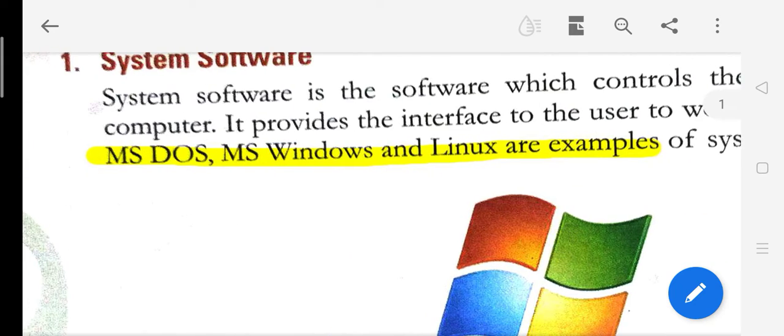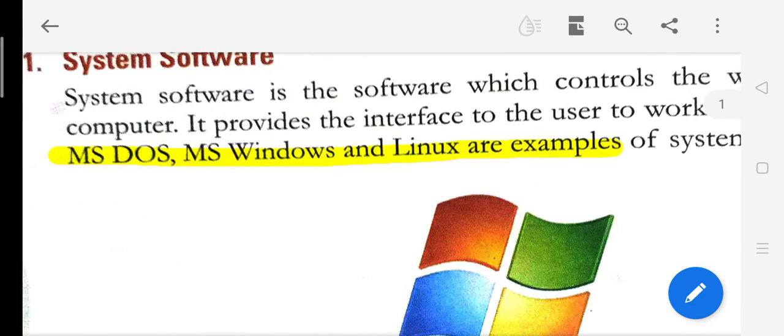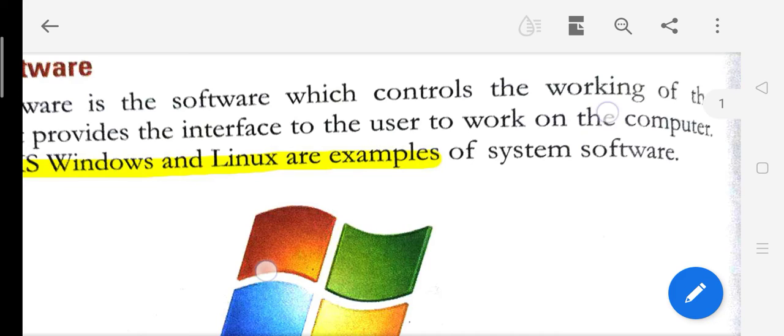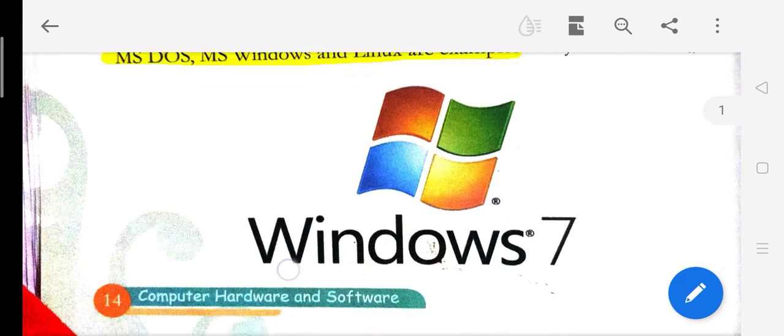So examples are MS-DOS, MS Windows and Linux. These are the examples of system software. System software, one more time, try to understand. System software is a software which controls the working of the computer, and examples are MS Windows, MS-DOS and Linux.